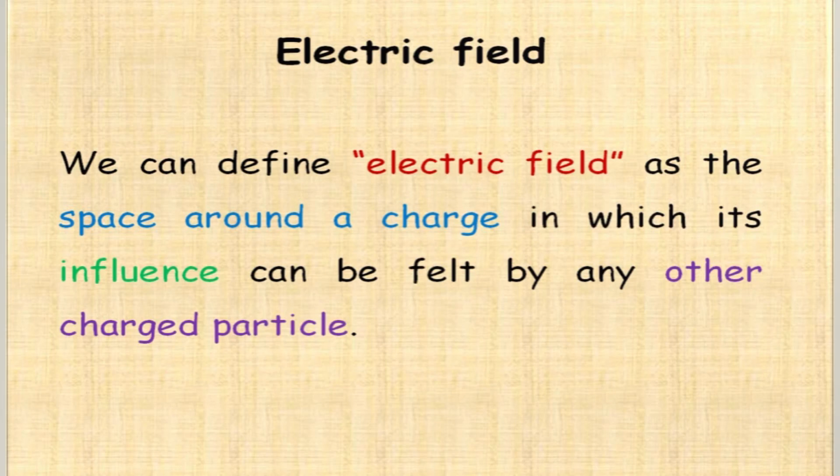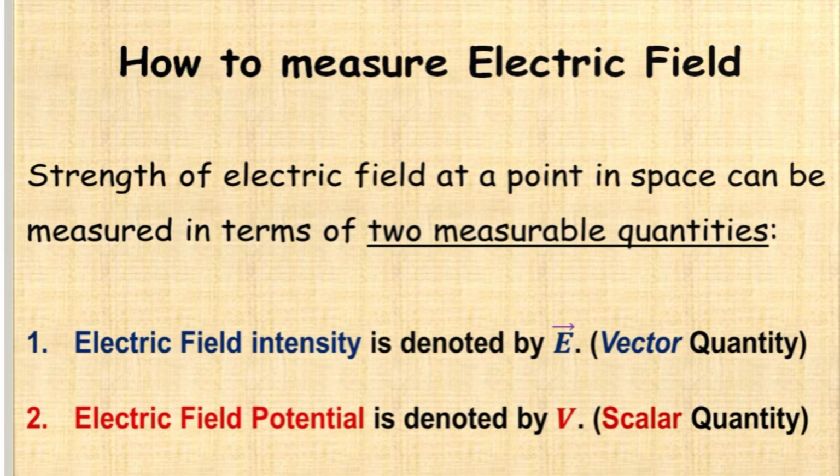So, we can define electric field as the space around a charge in which its influence can be felt by any other charged particle. Then how to measure electric field? The strength of electric field at a point in space can be measured in terms of two measurable quantities. The first one, electric field intensity, it is a vector quantity E vector, and also electric field potential, that is V, it is a scalar quantity. First we will discuss them separately, and then we will know what is the relation between them.